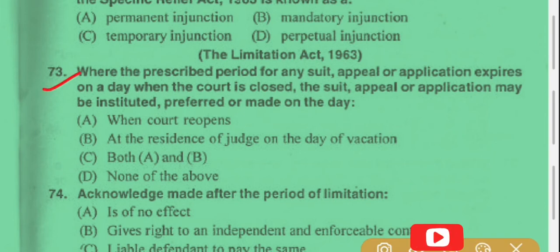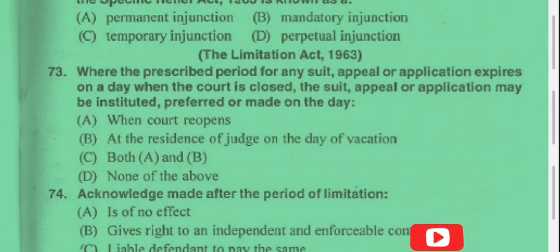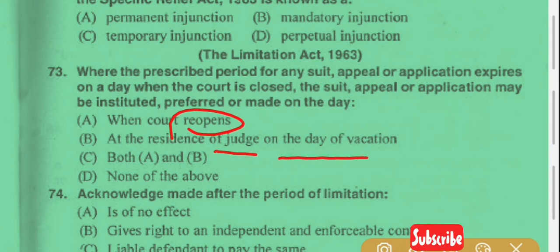Now question number 73. Where a prescribed period for any suit, appeal or application expires on the day when the court is closed, the suit, appeal or application may be instituted, preferred or made on the day. Option A, when the court reopens. Option B, at the residence of the judge on the day of vacation. Option C, both A and B. Option D, none of them. So it is clear here, when the court reopens. So the answer is option A.